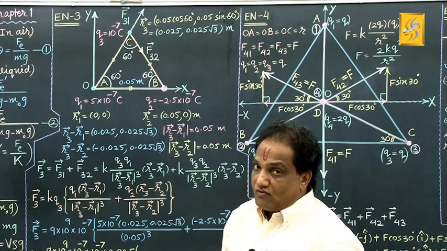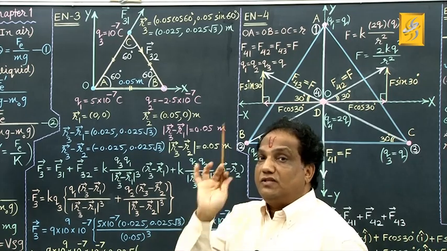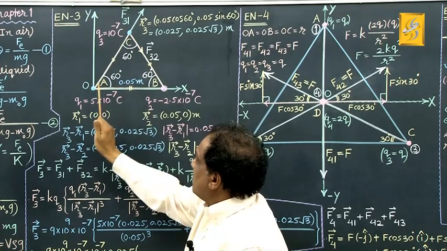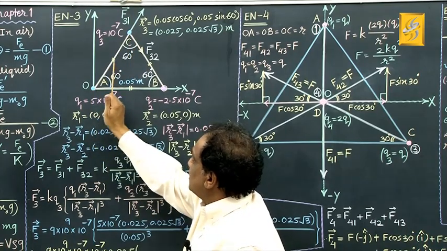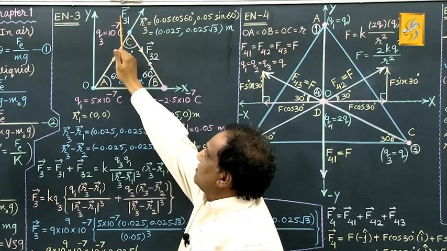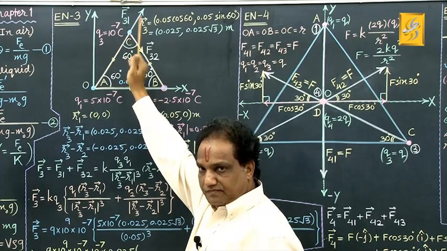And you know the direction of Coulombian force is always along the line joining the two charges. So the direction of this force vector will be along the line joining these two charges this way, and it is a repulsive force exerted on the third charge by the first charge.